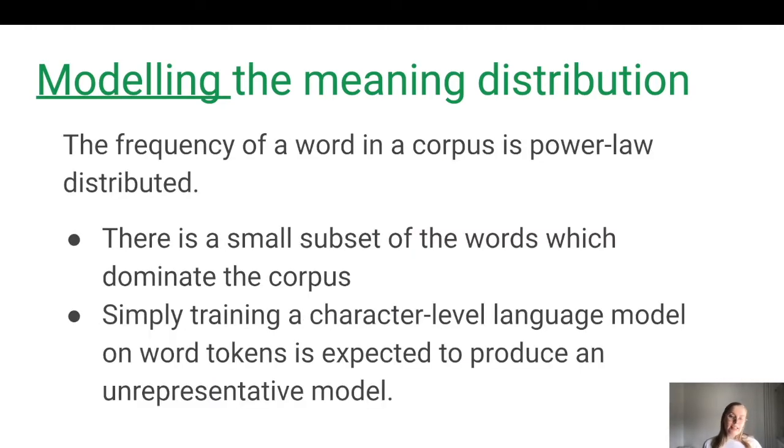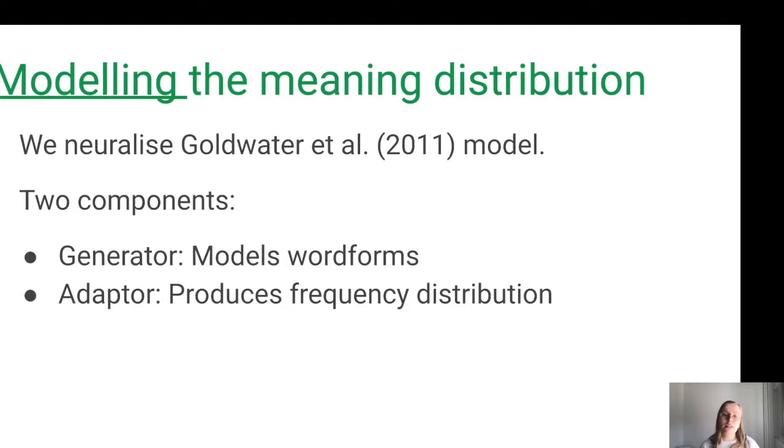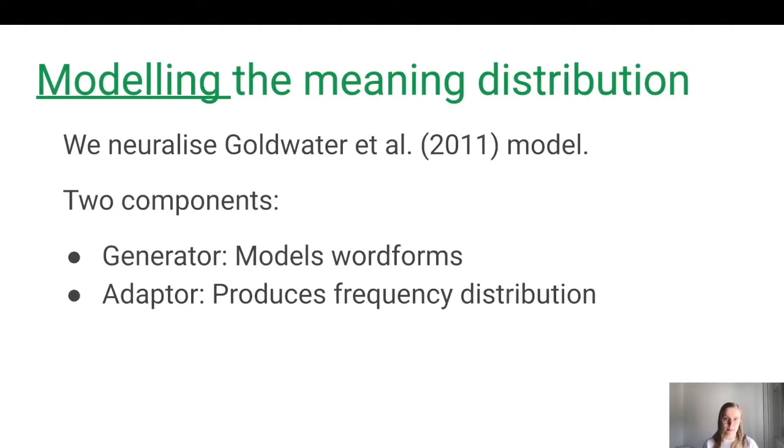Now, we could technically just model word forms using a character-level language model, but because word frequency follows a power law distribution, this kind of model would be likely to be biased towards the small subset of words which dominate the corpus. Luckily, this problem has been addressed in the past, notably by Goldwater in her 2011 paper. We actually take her model and add a neural net component to it.